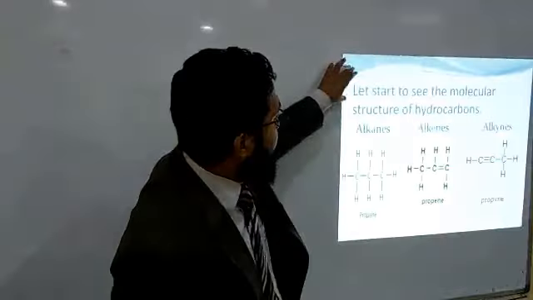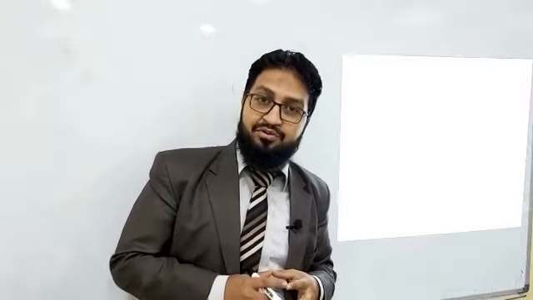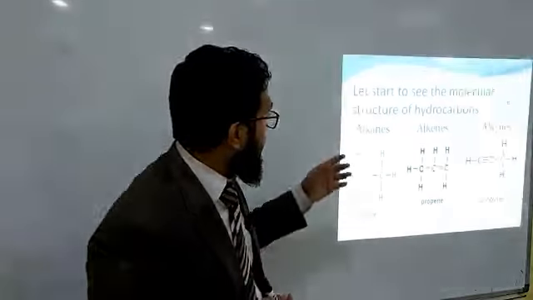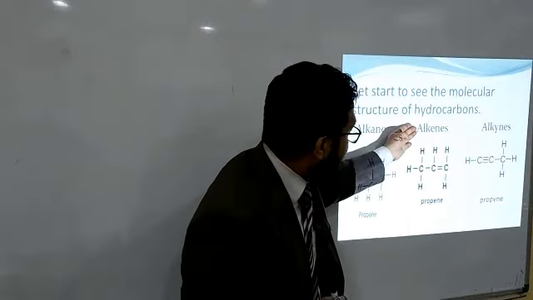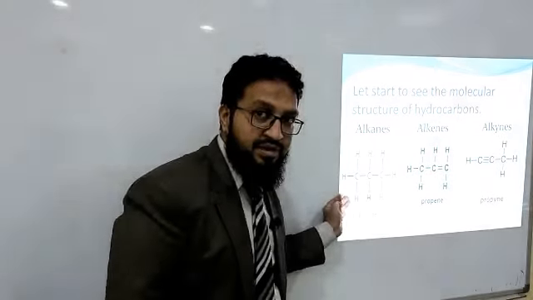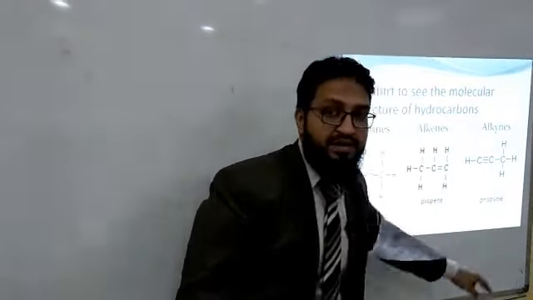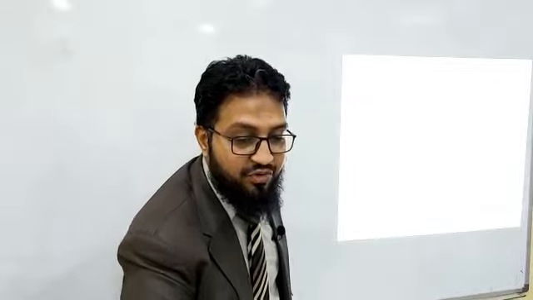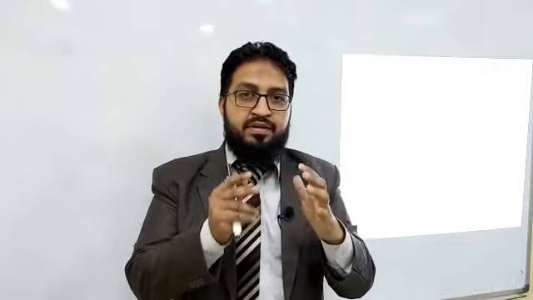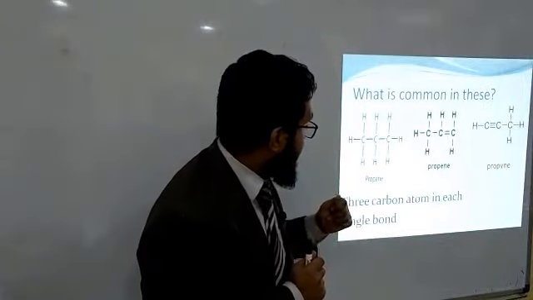Let's start to see the molecular structure of hydrocarbons. Here you have three types of hydrocarbons. Let's see why we divide them into these three categories: alkanes, alkenes and alkynes. As examples, we name propane, propene and propyne. Now the question for you, my dear student: what is common in these? Just observe carefully and then reply.